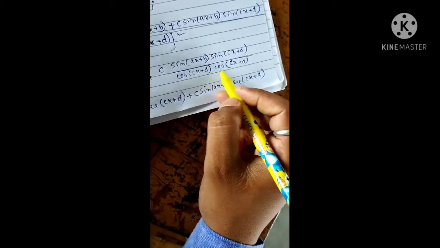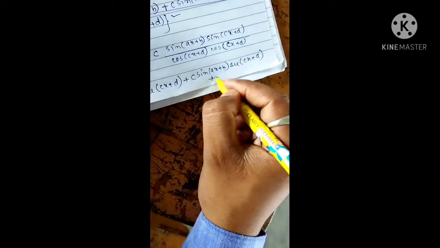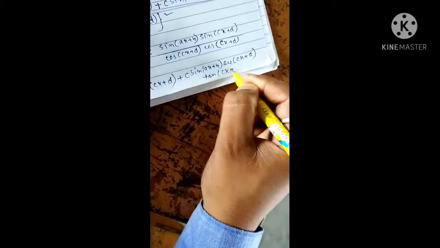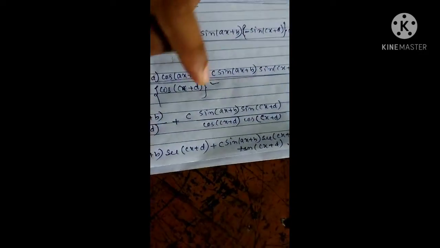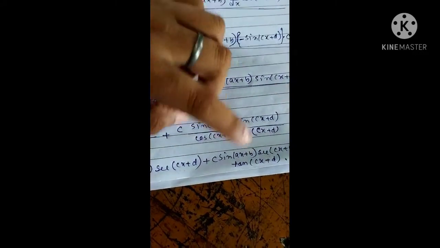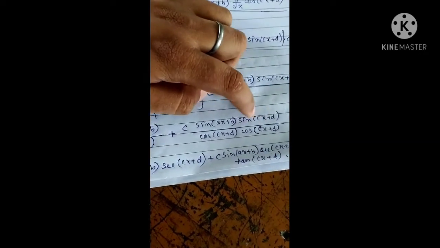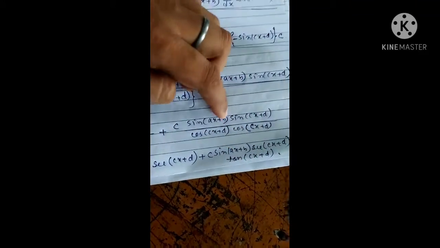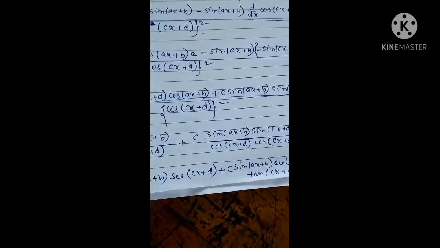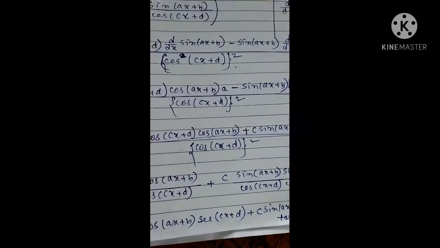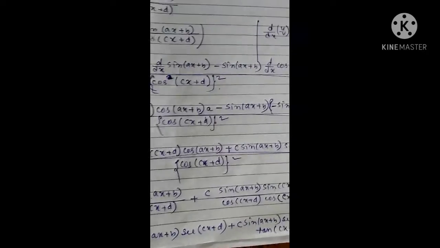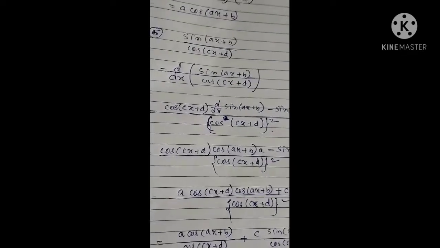Next sin x by cos x, they are similar, so you will get tan x. So this is your result. Okay, very simple. We just simplify here. Sin of ax plus b we are taking the same, and sin x by cos x will be tan x, and 1 by cos x is sec x. Okay, in this way we simplify. Here we apply the quotient rule.